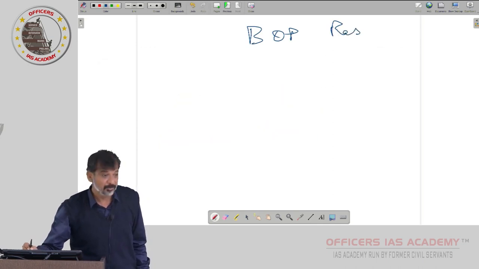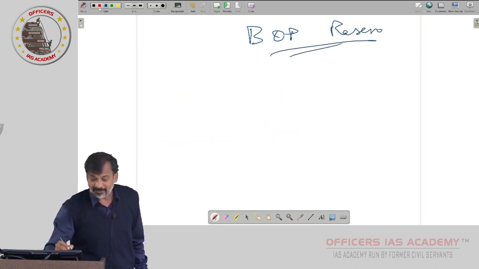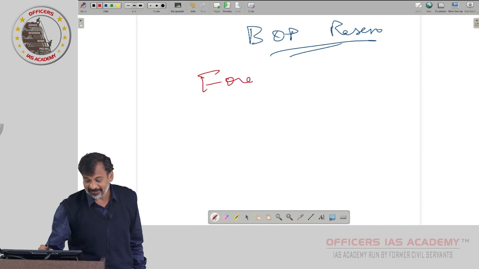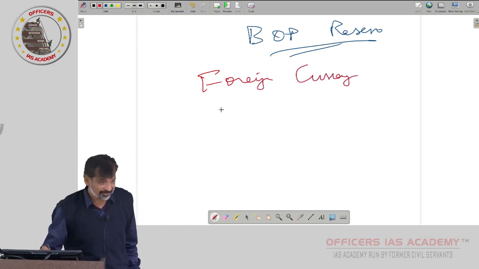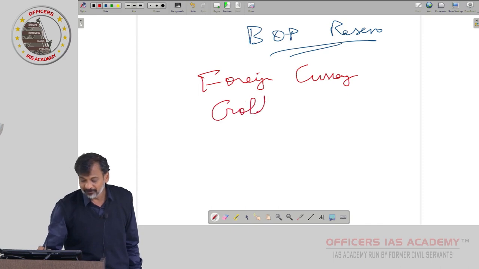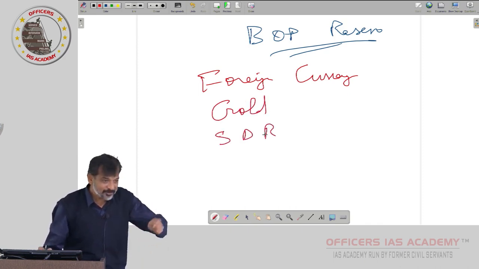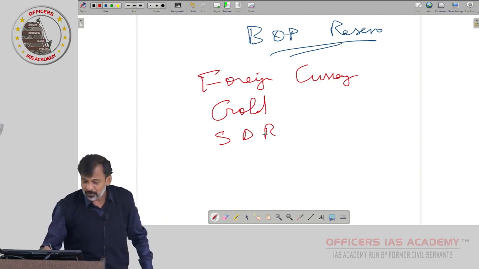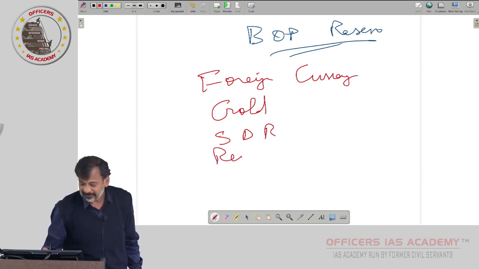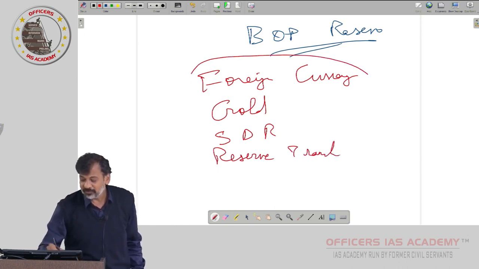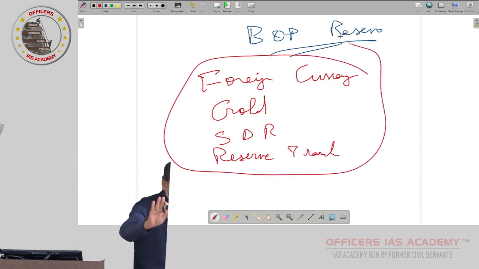And first thing, something has happened throughout this year, always this balance of payment reserve is there. Now this also can come in your exam. Balance of payment reserve can be either foreign currency, RBI can have foreign currency or gold or SDR, special drawing right is there, na? They can use that. Or last is what? Reserve tranche. These 4 things are your reserve.